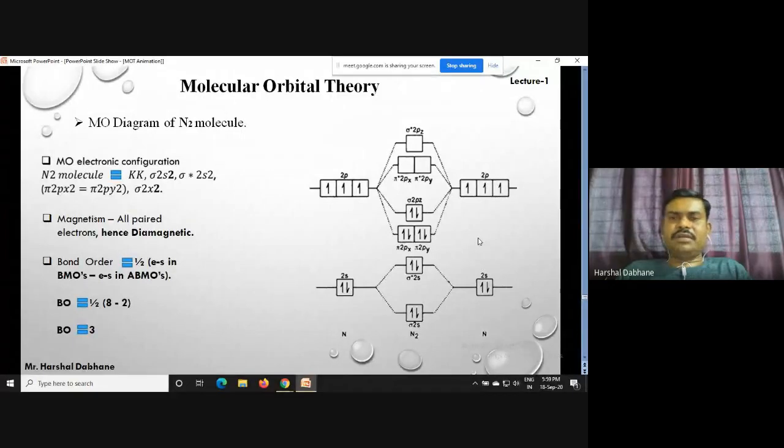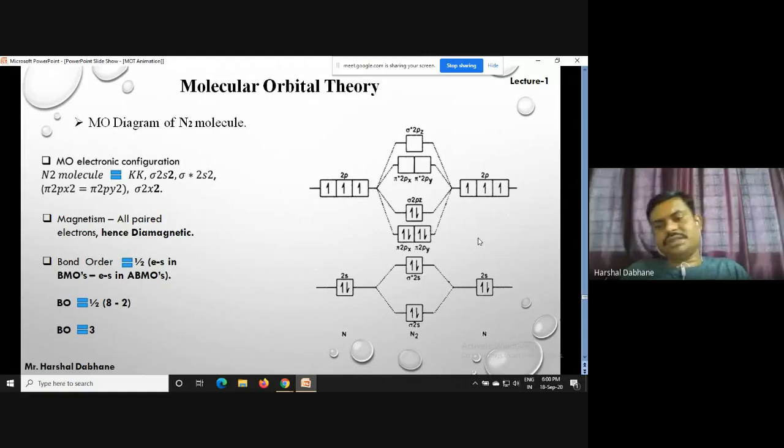After that, we have to write the MO electronic configuration. So how do we write this? First we write KK for the combination of 1s, or we can say the non-bonded electrons, by means of KK.